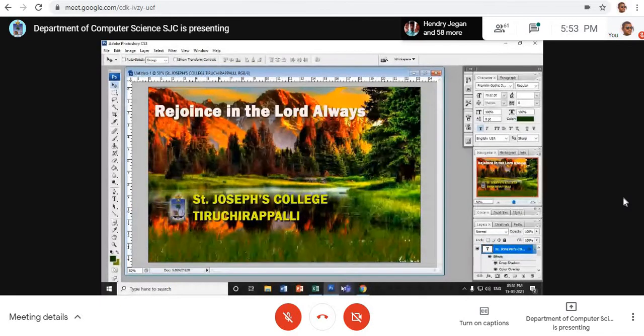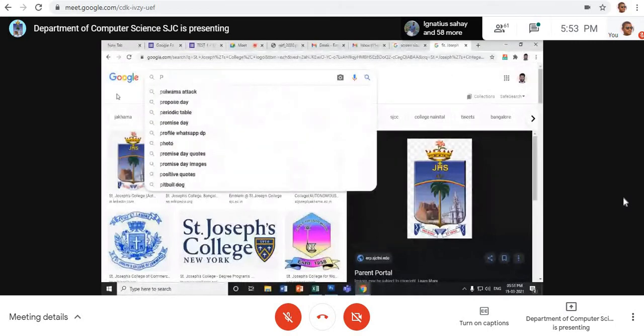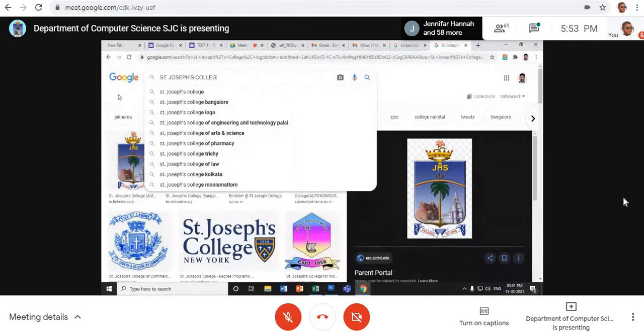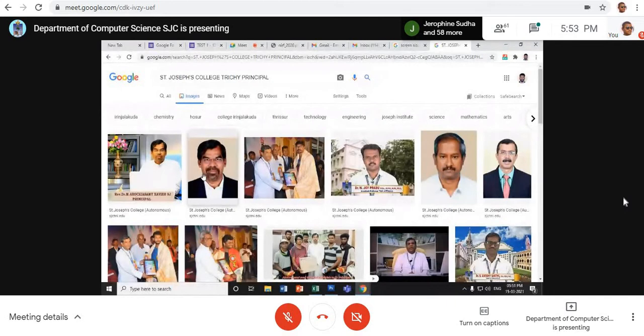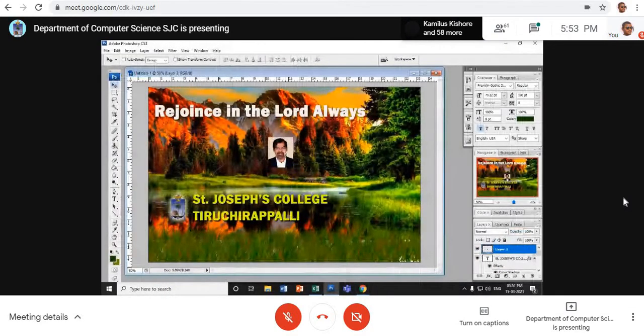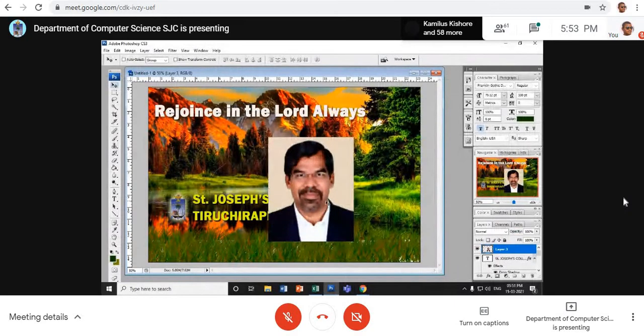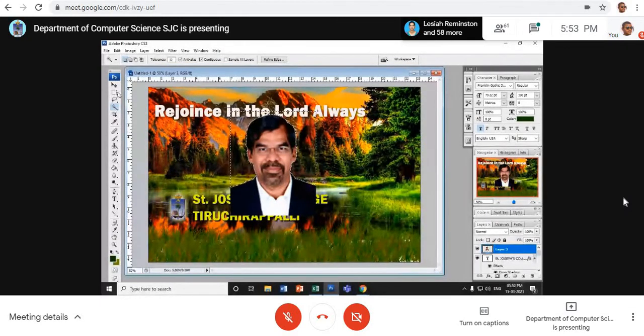I want to go for some other photograph. For example, imagine maybe the St. Joseph's College principal. I want to have the principal's photo, right? I'm just taking the principal's photo, copying it, and bringing it in. Okay, I've got this photograph. Now, how to work out this photo? I want to remove the background around. So I click the Magic Wand tool and click once. Yeah, that's all. It is gone.